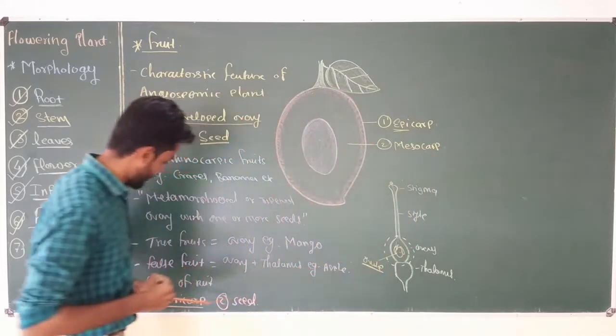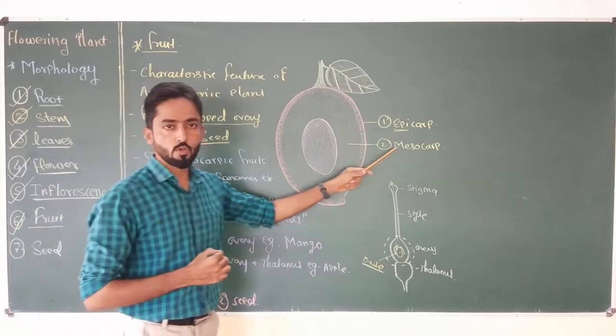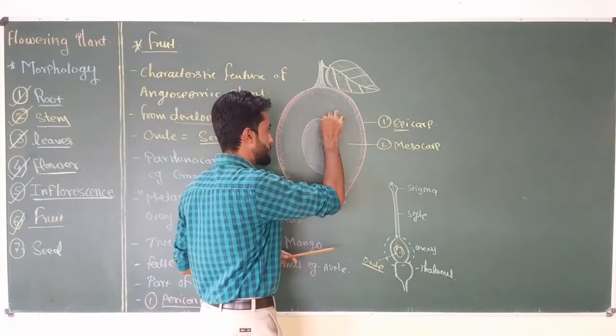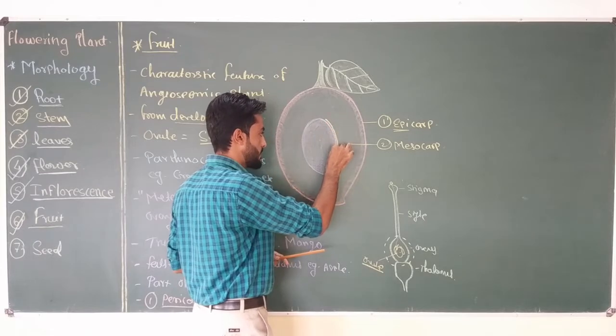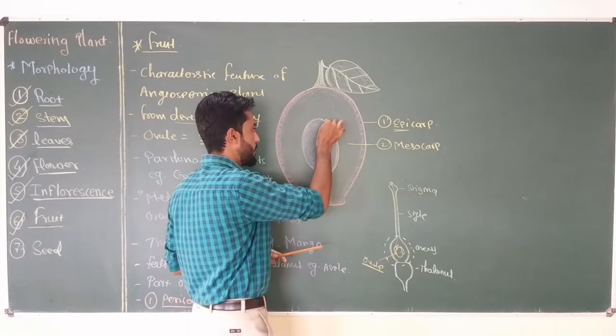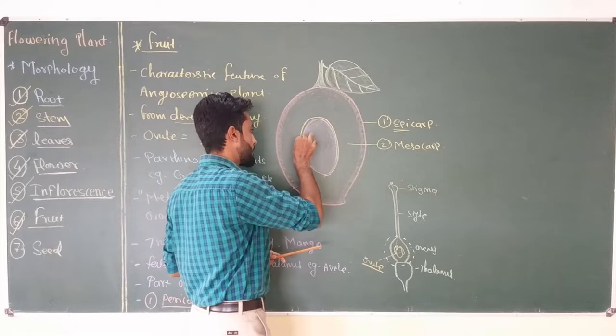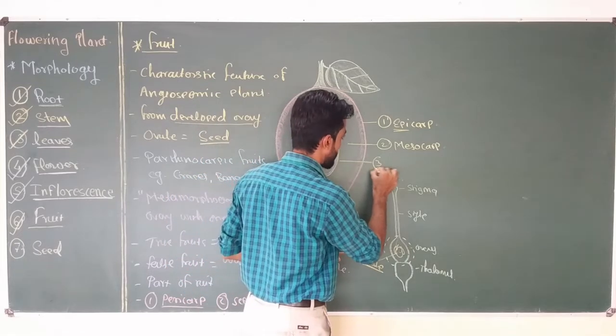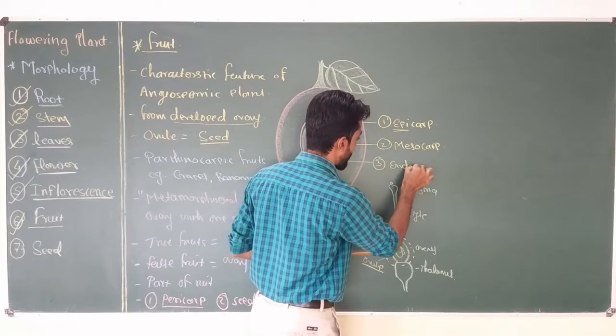So the second part of the pericarp is mesocarp, and if we go inside, then the third part of the fruit is present, which is nothing but the layer or membrane around the seed, and this third part is called endocarp.